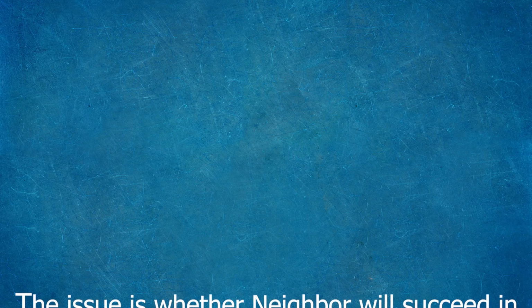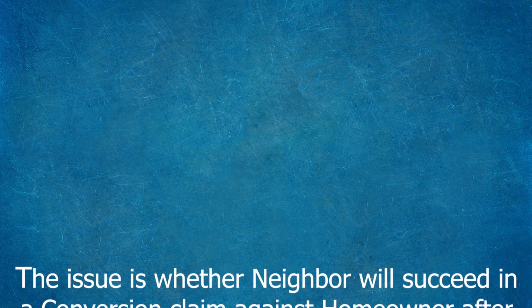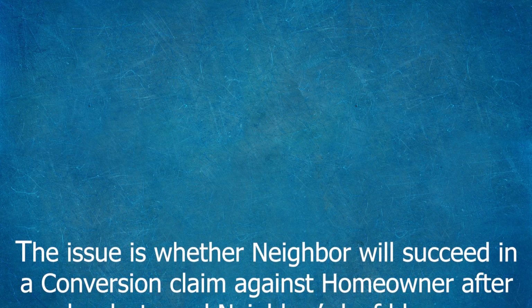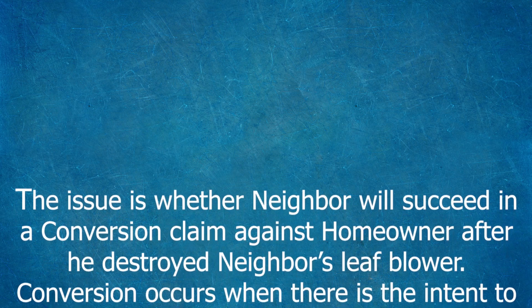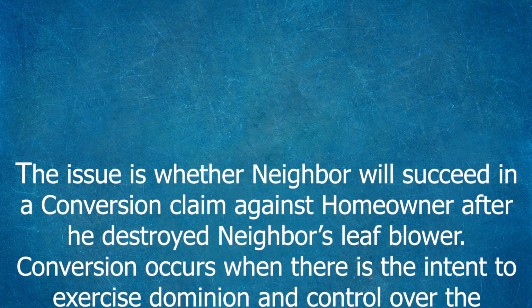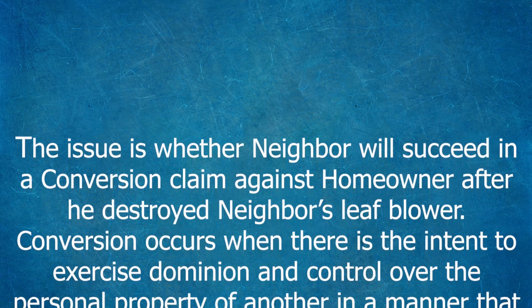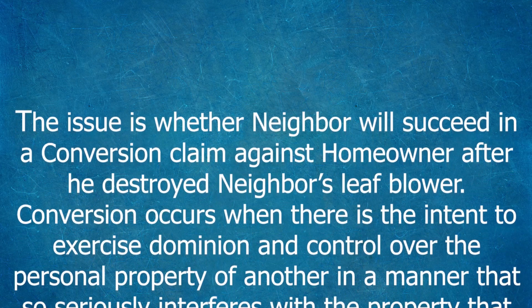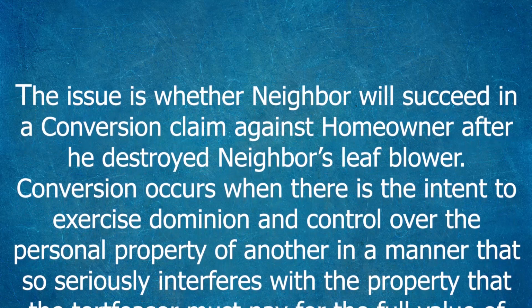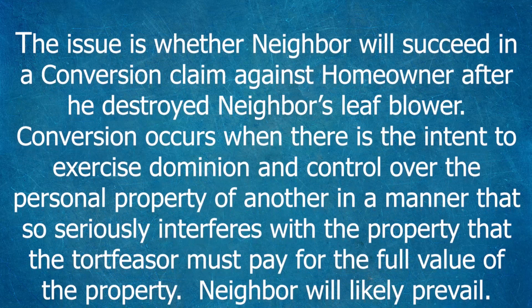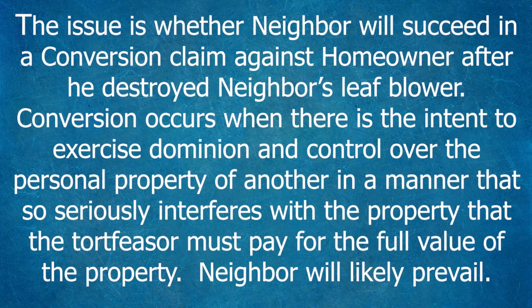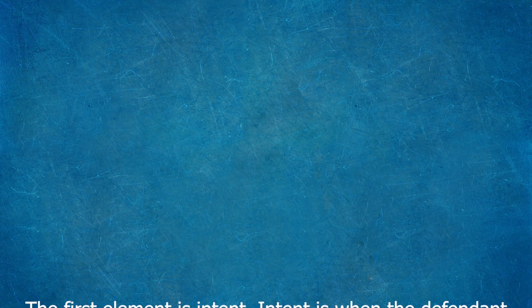Second, let's write the first paragraph in our short essay. The issue is whether neighbor will succeed in a conversion claim against homeowner after he destroyed neighbor's leaf blower. Conversion occurs when there is the intent to exercise dominion and control over the personal property of another in a manner that so seriously interferes with the property that the tortfeasor must pay for the full value of the property. Neighbor will likely prevail. The first element is intent.